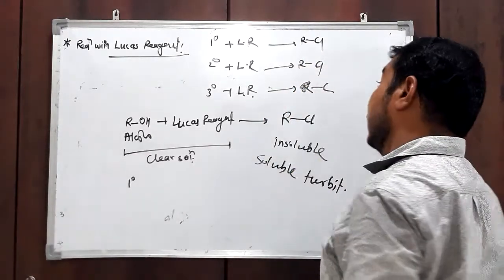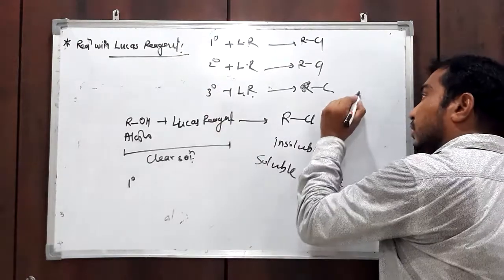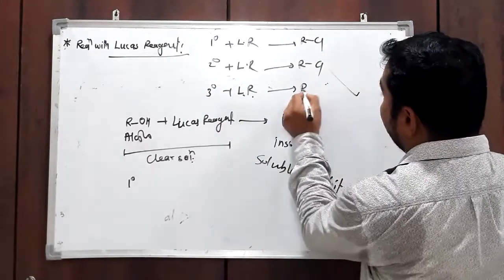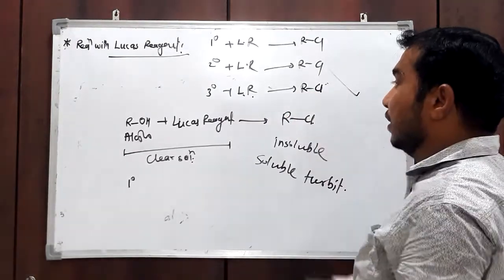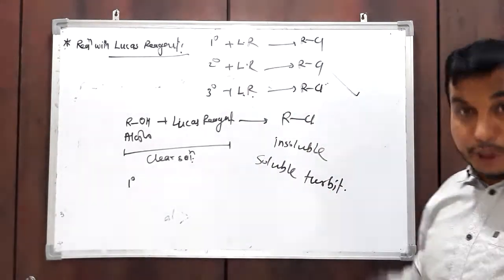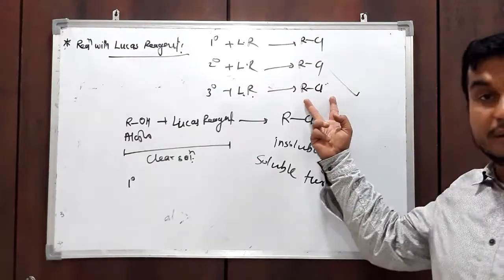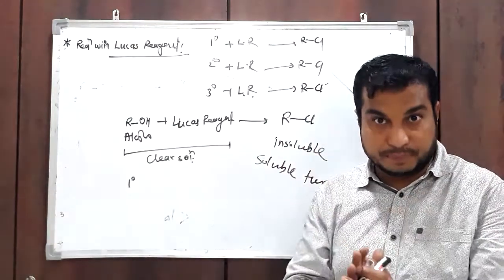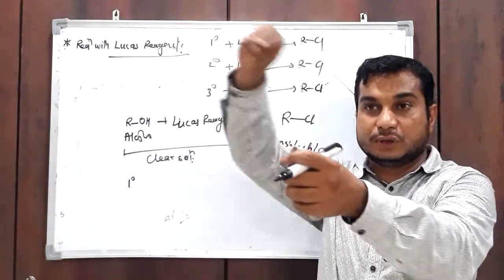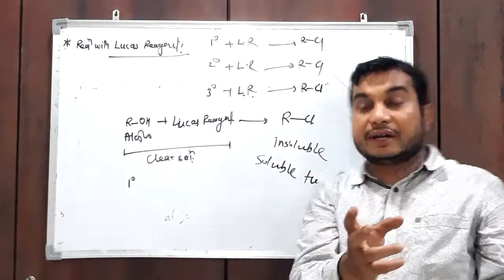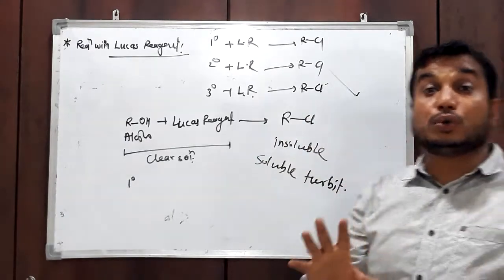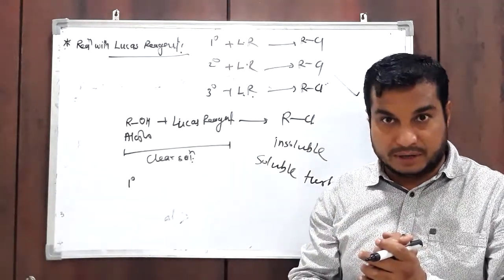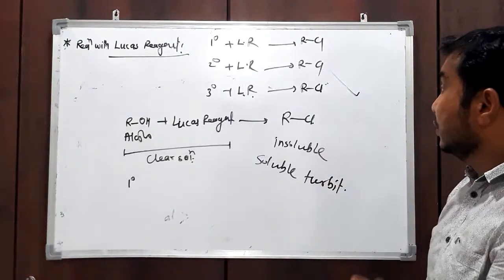But in case of tertiary alcohol, as soon as we add Lucas reagent, immediately you will get turbid solution, without any time gap. No time is required; instantly you will get it.